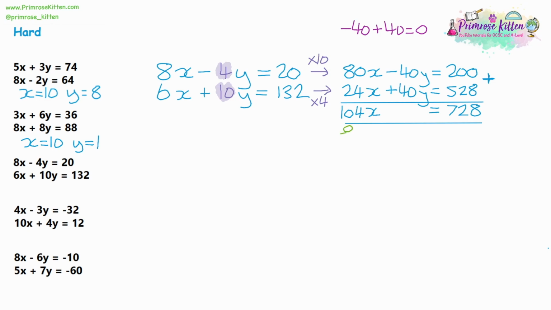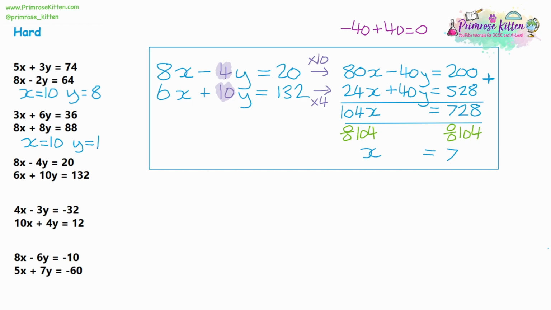We're going to divide both sides by 104. So divide the number by itself and you're going to get 1, so it'll be 1x. And then if you use a calculator for this, 728 divided by 104 should give you 7. So x is equal to 7. That's the first part of our simultaneous equation complete. So now we need to substitute.